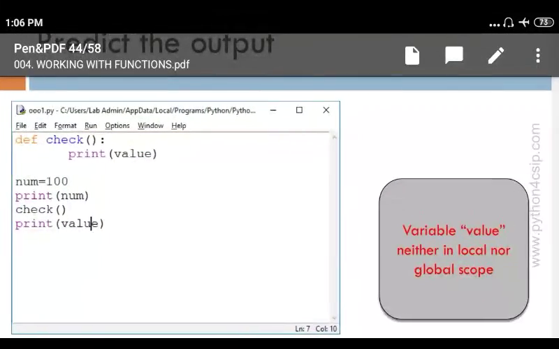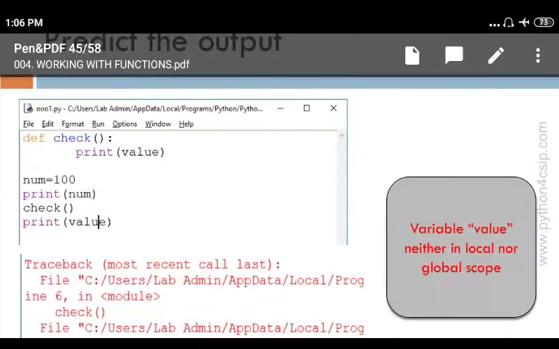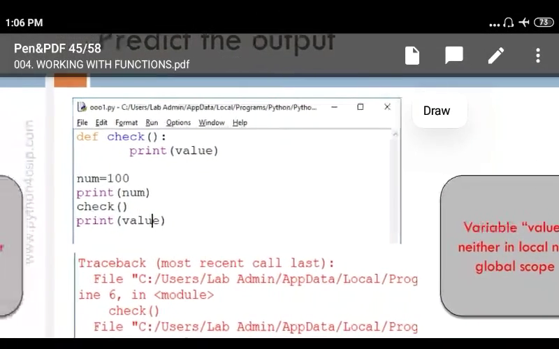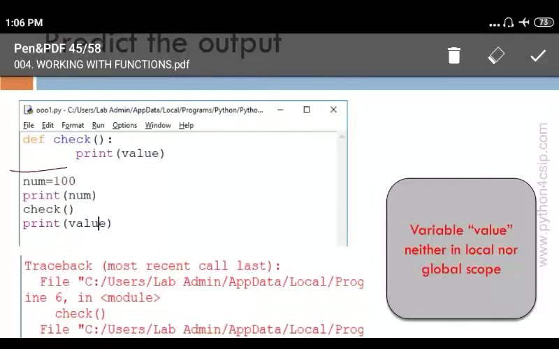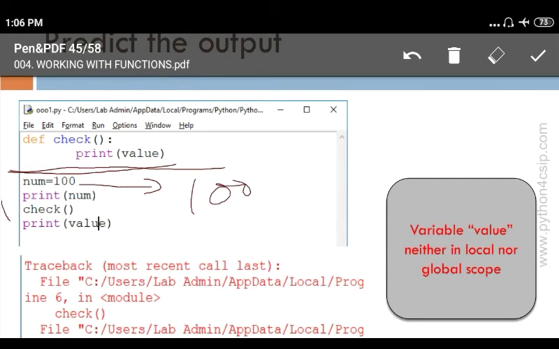Now in this program you see there are again two parts. The program will start from num equal to 100, print num. Here it prints 100, but once we have called the function and want to print the value, inside the local scope there is no variable value.